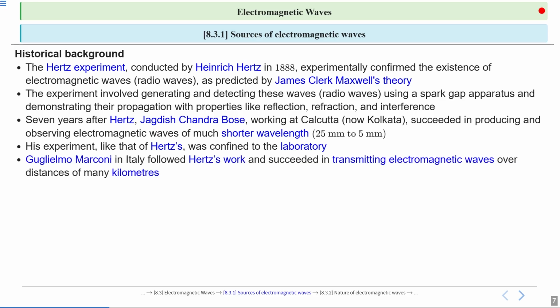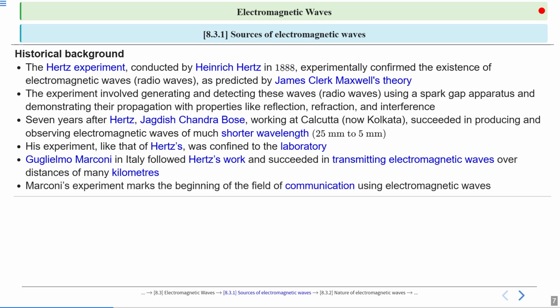But Guglielmo Marconi in Italy followed Hertz's work and succeeded in transmitting electromagnetic waves over distances of many kilometers. So he came out of the laboratory. His work was not confined to the laboratory. He succeeded in demonstrating the practical significance of electromagnetic waves, transmitting them over distances of many kilometers.